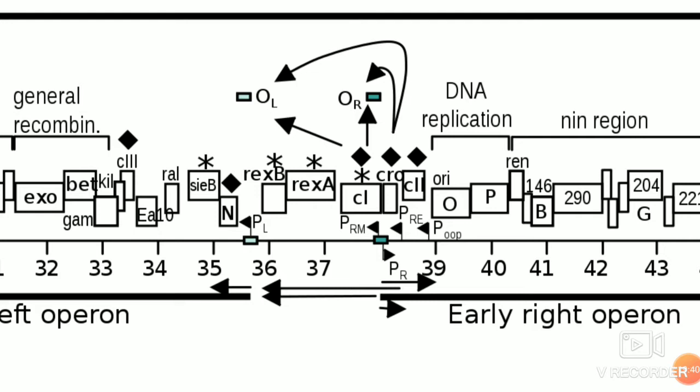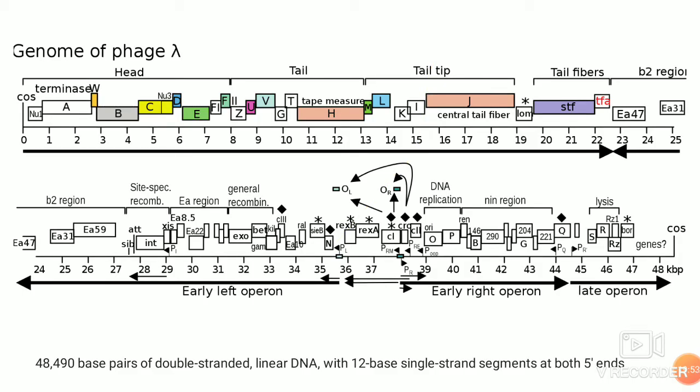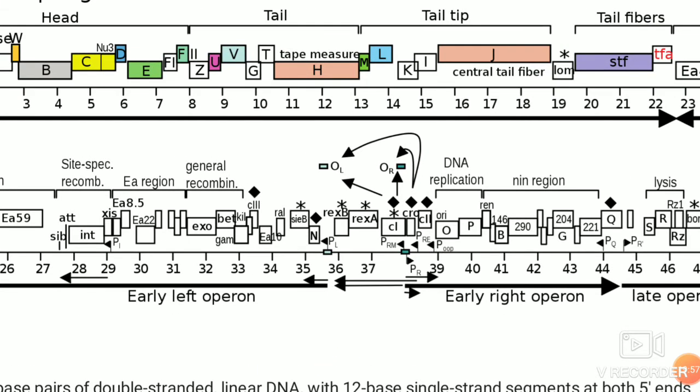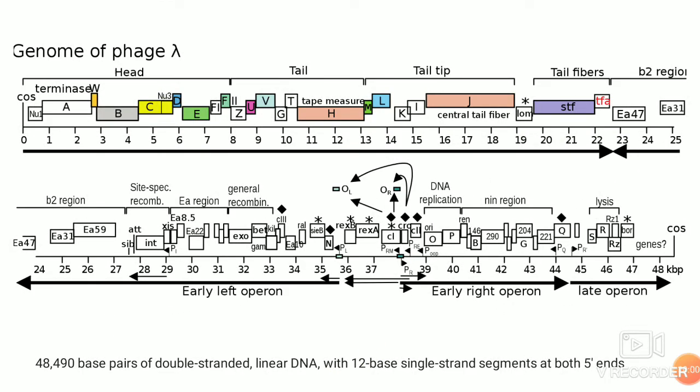When there is transcription initiation in the lytic cycle, there are early genes, delayed early genes, and late genes. The early genes include this N gene, which is important, and towards the left and towards the right are the OPQ genes. The late genes are the lysis genes, and the head, tail, and tail tip fiber genes, which are important in packaging.